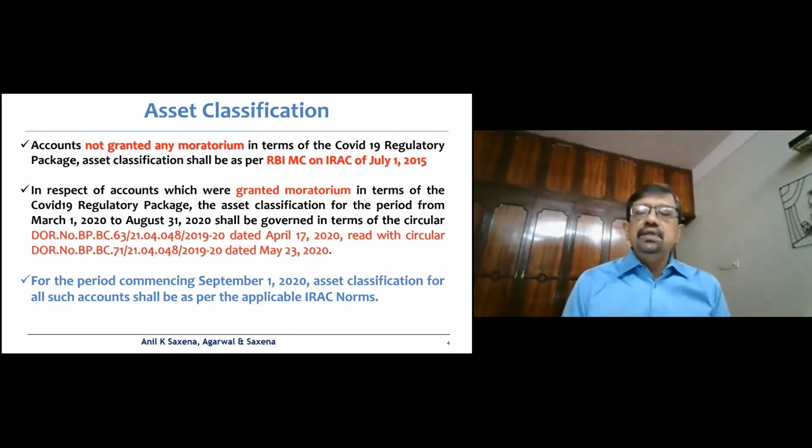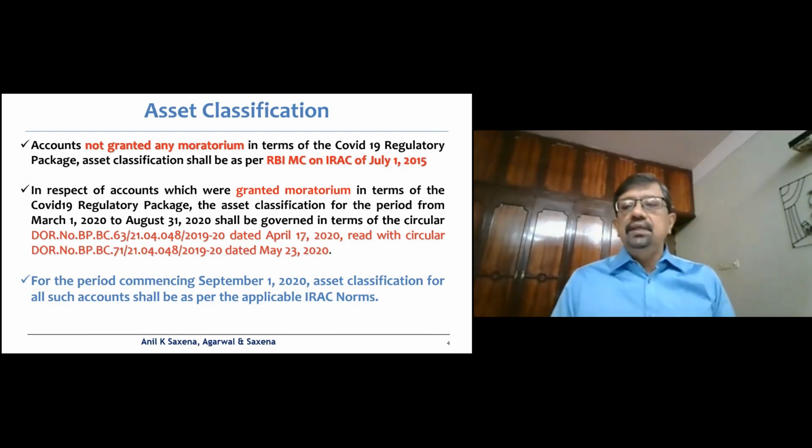And in respect of the accounts where the borrowers had opted for the moratorium in terms of the COVID-19 regulatory package from the 1st of March 2020 to 31st August 2020, it says they are governed by the two circulars of 17th April 2020 and 23rd May 2020.